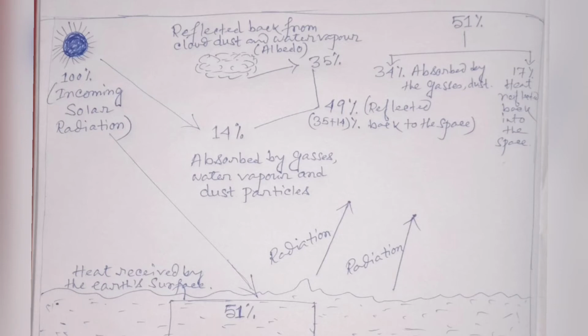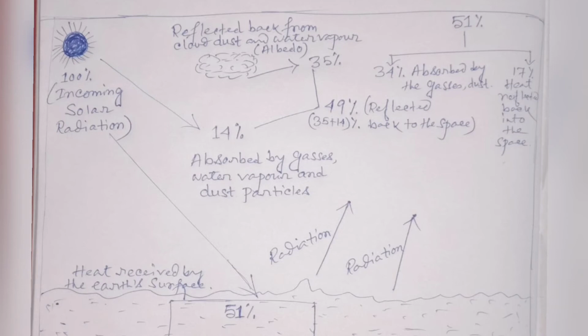So this 35% which is reflected back from the cloud, dust and water vapor is called albedo. And 14% is absorbed by the different gases, water vapor and dust particles in the atmosphere.